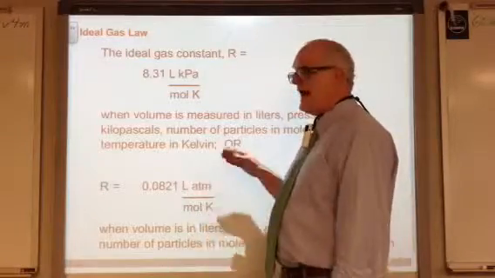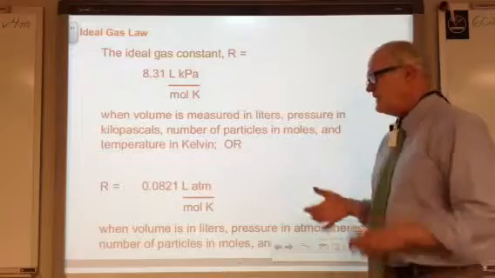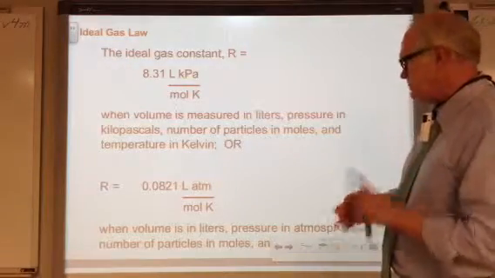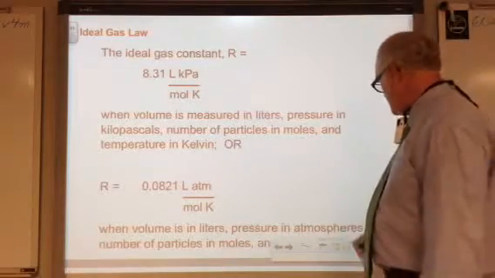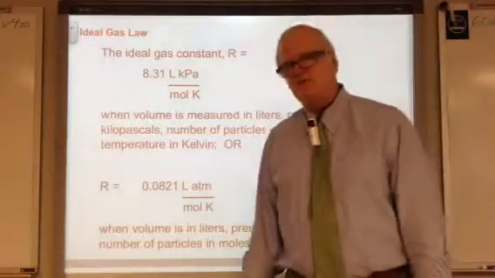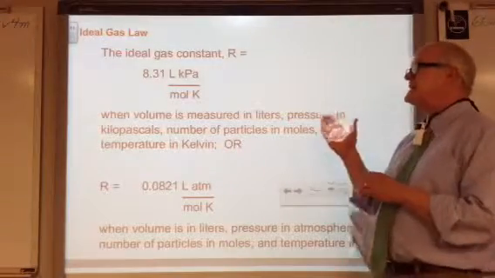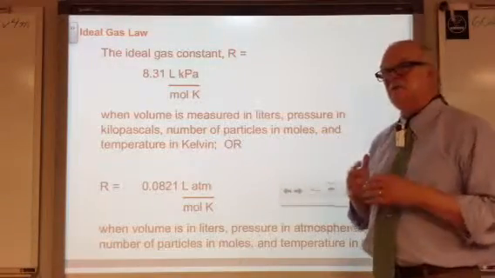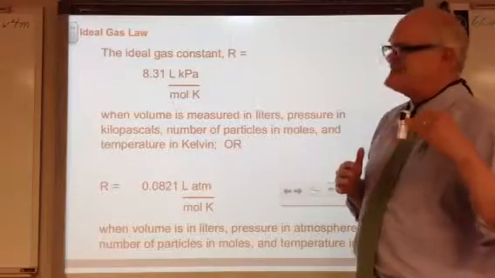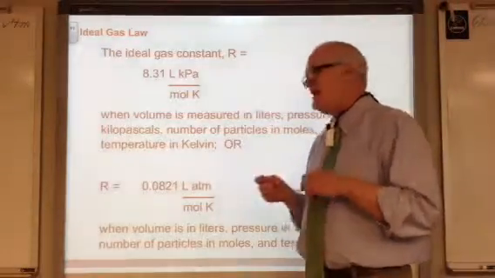0.0821 liters times atmospheres per moles times Kelvin. And we use this for, again, volume in liters and particles in moles, and the temperature is in Kelvin, but this time the pressure is in atmospheres. Wait a minute, you say. I thought this was a constant. How come it can be a different number? And the answer is, it's not a different number.